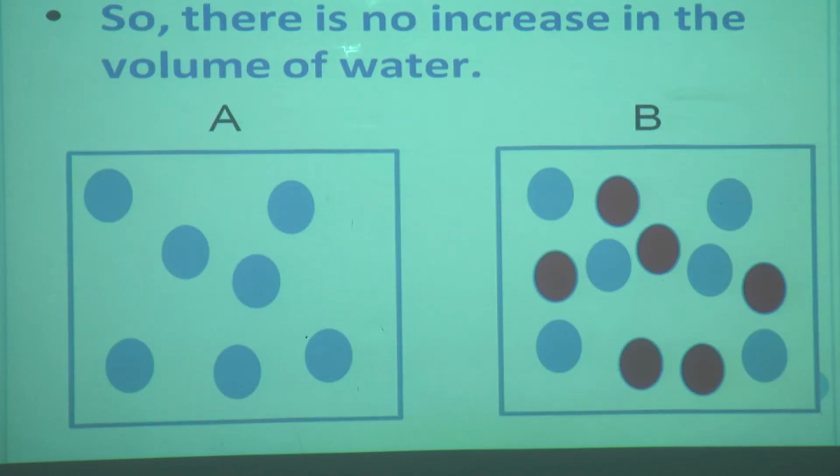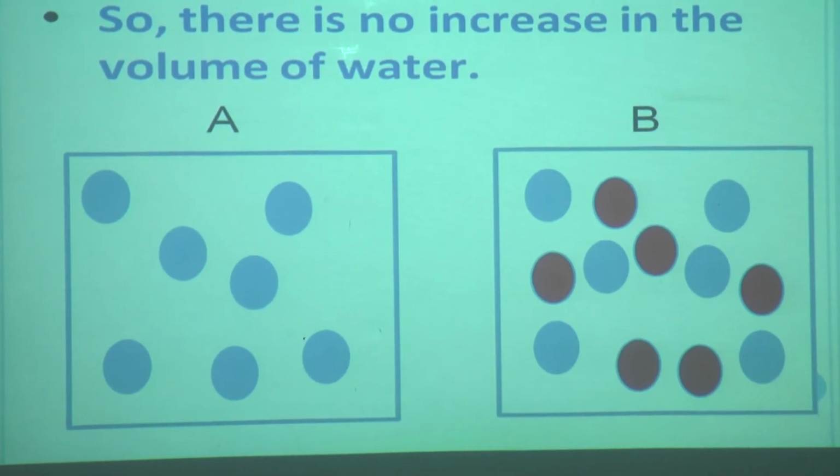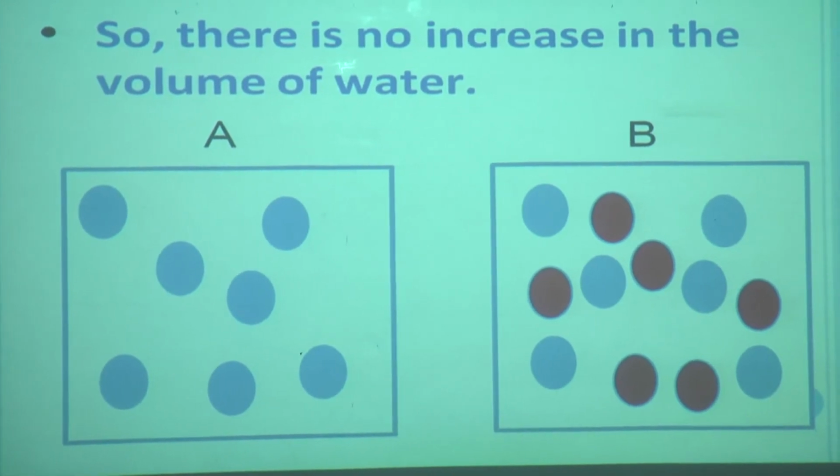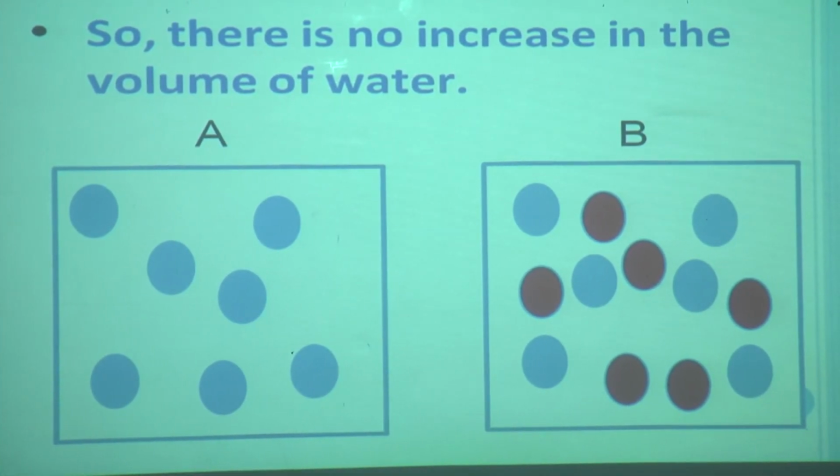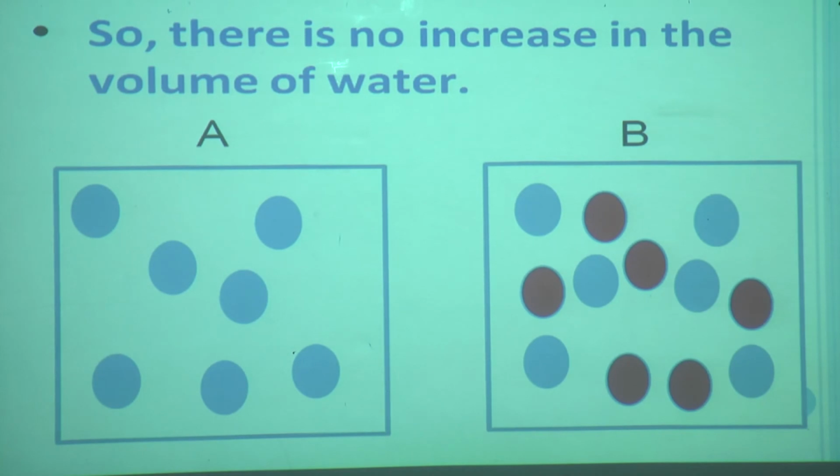Now here you can see in picture A water molecules are there, and in picture B we added a solid. The blue molecules represent water molecules, and the red molecules represent solid molecules. In picture A only water is there, so there is space in between, but when you add solid in water, the space between the water molecules is filled by the molecules of the solid, so there is no increase in the volume.